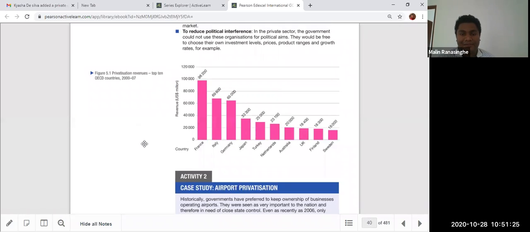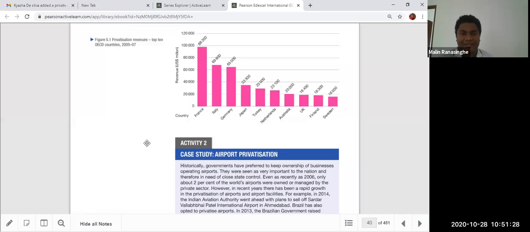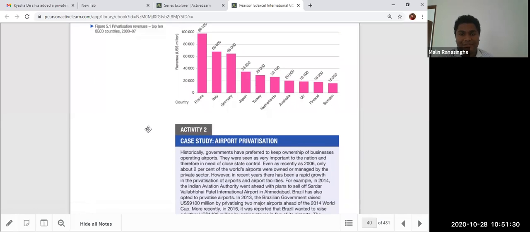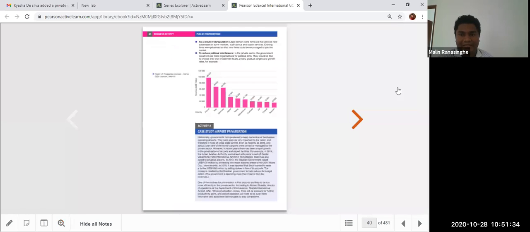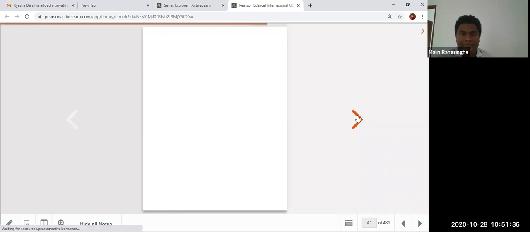You see the privatization revenue of different countries during 2007. Okay, so public sector organization is like that. And finally, we talk about